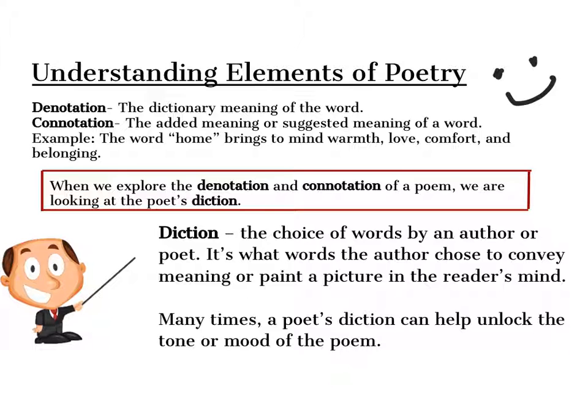Okay, when we explore the denotation and connotation of a poem, we are looking at the poet's diction. Diction is the choice of words by an author or poet. It's what words the author chose to convey meaning or paint a picture in the reader's mind. Many times, a poet's diction or choice of words can help unlock the tone or mood of a poem.